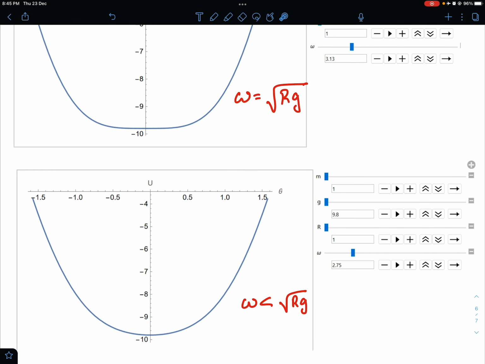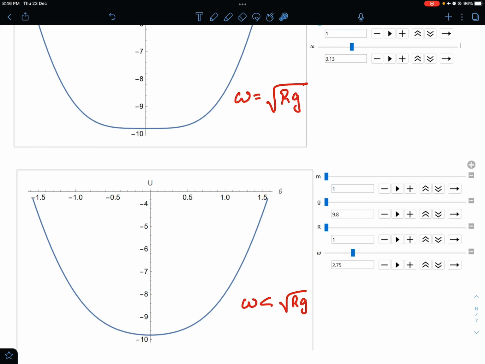So students must notice that the bead will remain at the bottom not only for omega equal to 0, but all the way from omega equal to 0 to omega equal to 3.13. It's not going to budge from its bottommost position, because the bottommost position still remains the stable equilibrium position even when omega is 2.75 or any value less than root of g. Okay, so that's why theta will remain 0.